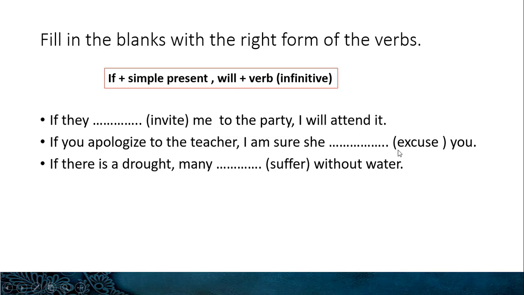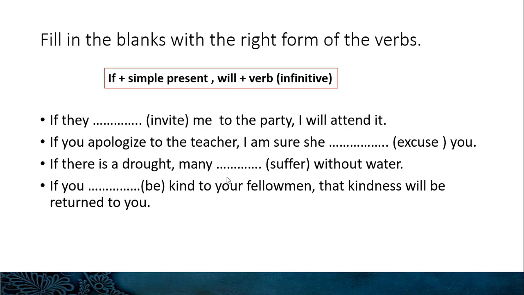Number 3, if there is a drought, many blank without water. Many will suffer without water. Fourth one, if you blank kind to your fellow men, that kindness will be returned to you.